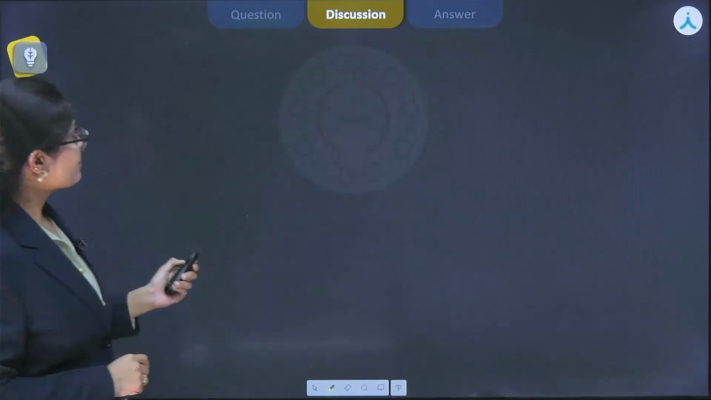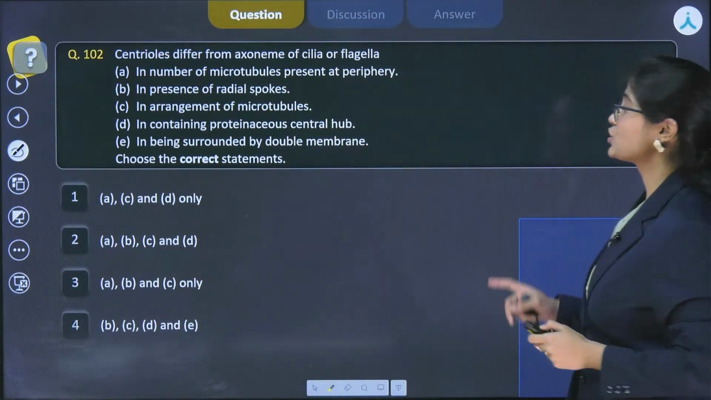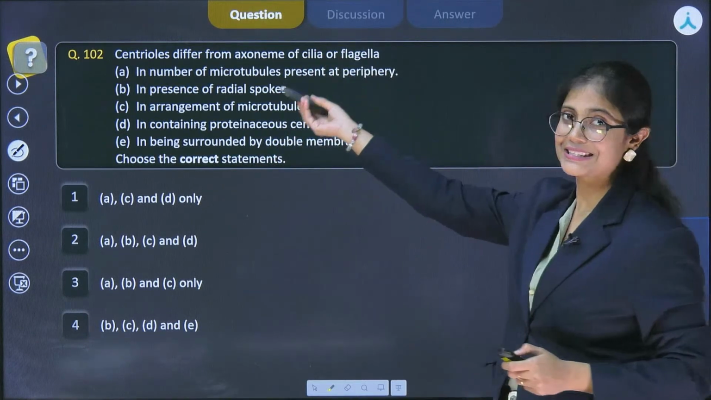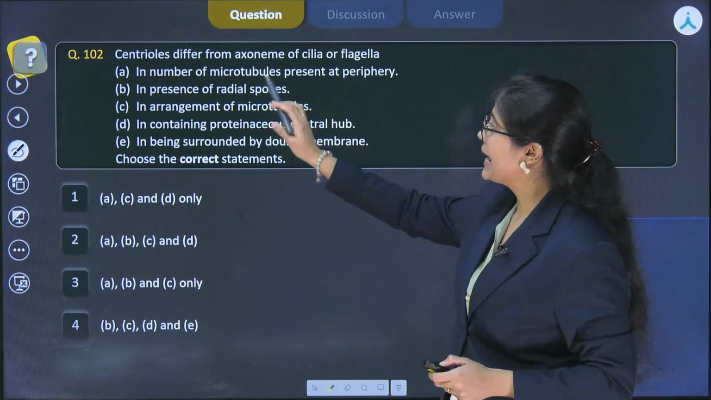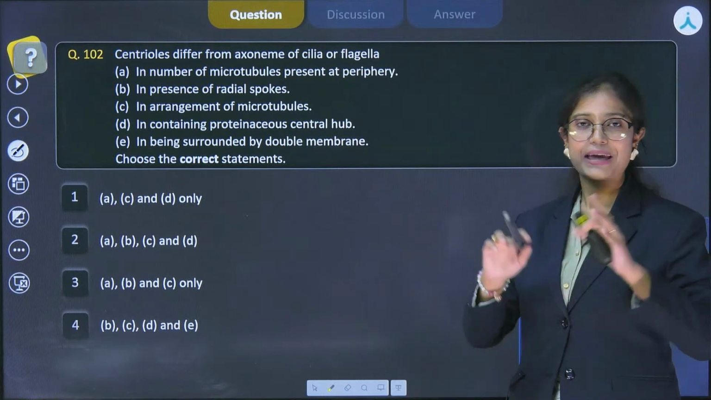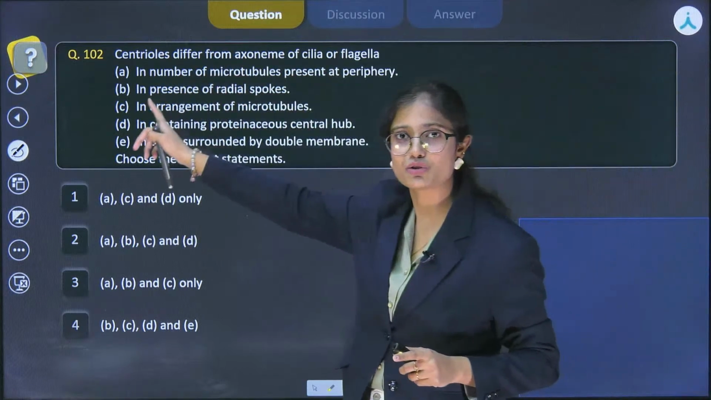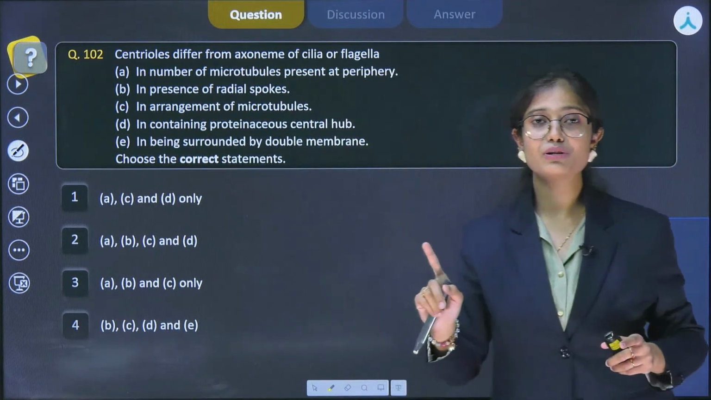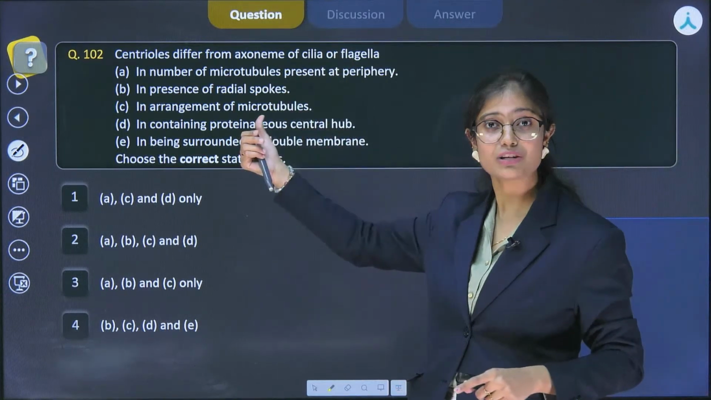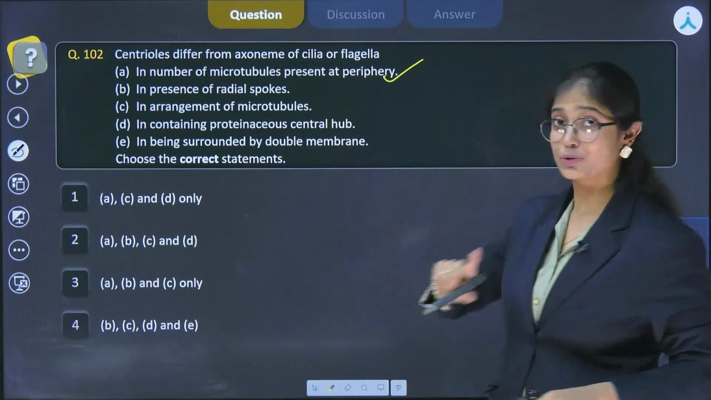Now, let's get back to the question which says centriole differs from the axoneme of cilia or flagella. Let's see the differences or the statements given in the question. First one is the number of microtubules present at the periphery. So if we talk about the periphery, the number of microtubules present in the centriole is different. The number of microtubules at the periphery of the centriole is 27, but in the axoneme of cilia and flagella, it is 18. So yes, it is one of the differences between them.